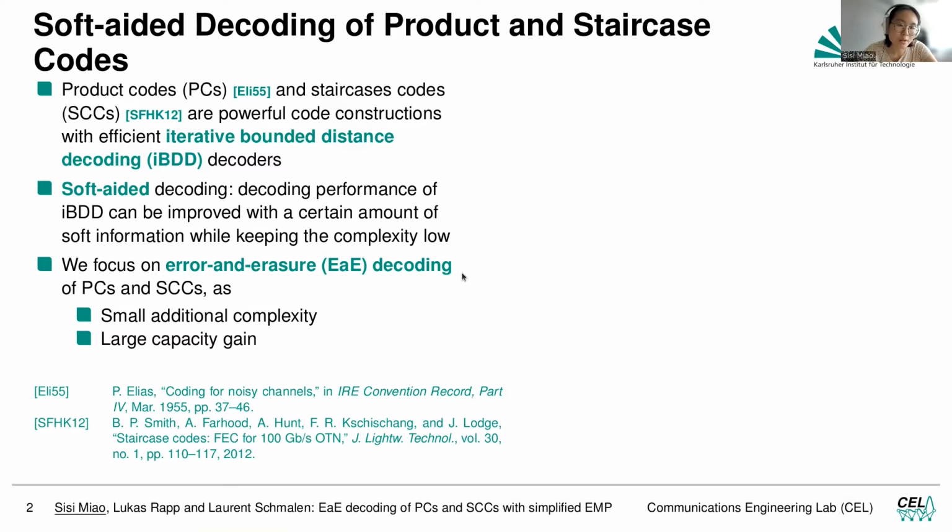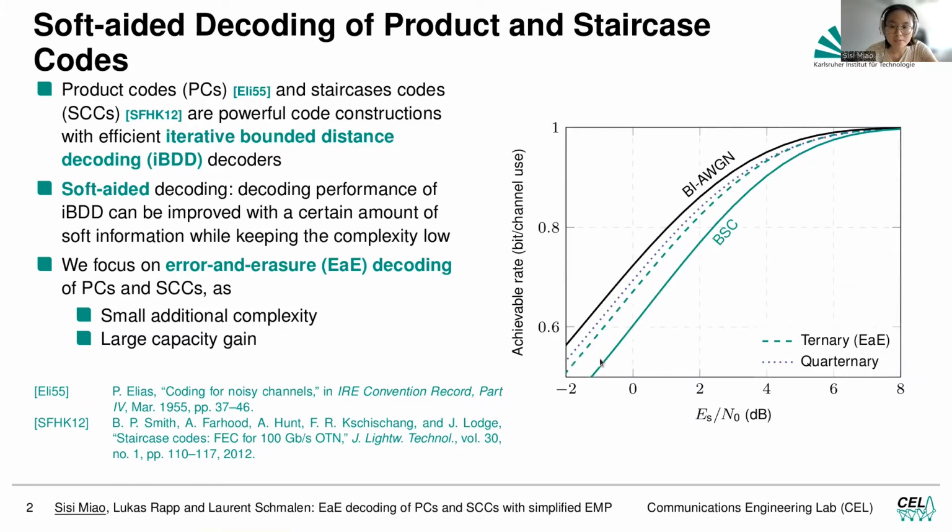We focus on error-and-erasure decoding mostly because of two reasons. First of all, the additional complexity for using error-and-erasure decoding is not very high. If we go from binary decision to ternary decision, or from binary decoding to error-and-erasure decoding, it doesn't get horribly complicated. But also we have a large capacity gain, as you can see here.